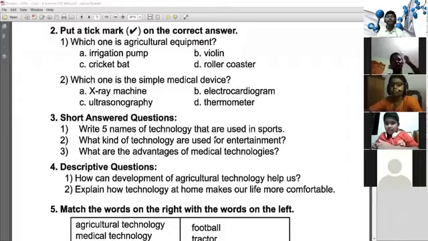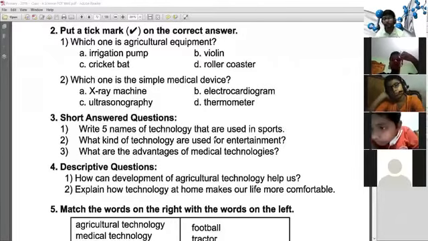Two descriptive questions. How can development in agricultural technology help us? Explain how technology at home makes our life more comfortable. You explain it. You practice it in your home to write the answer of these questions.